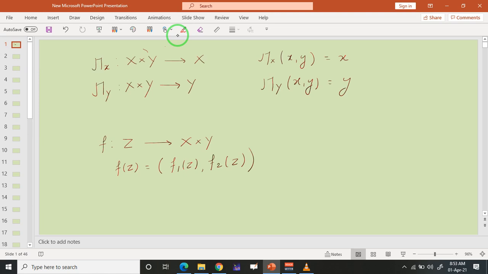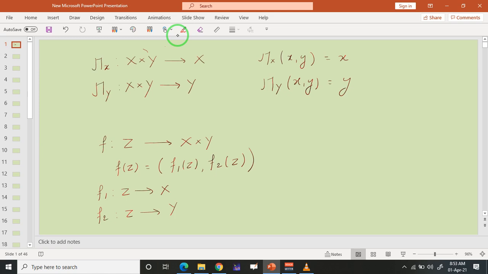Of course this f1 is from Z to the first topological space X, and f2 is from Z to the second topological space Y.